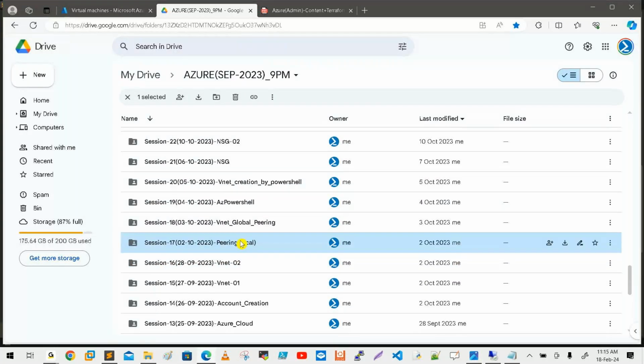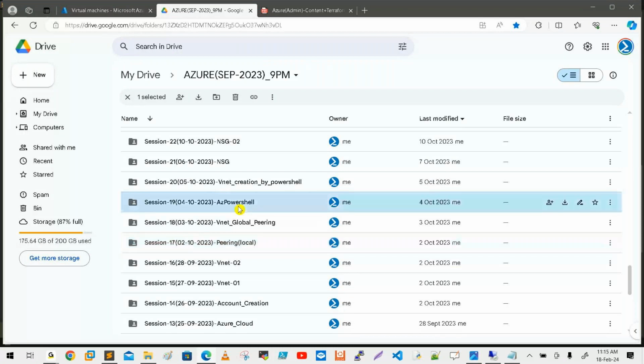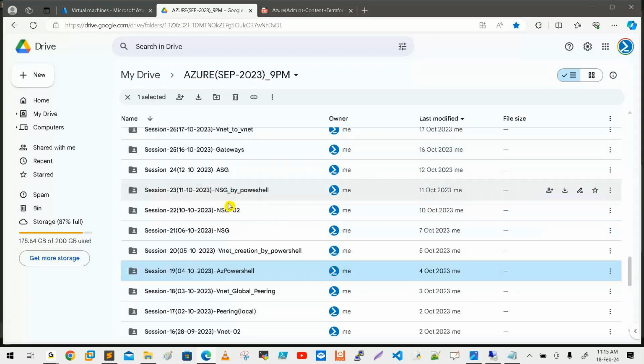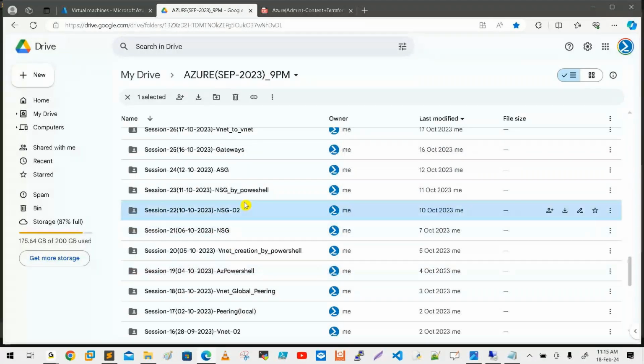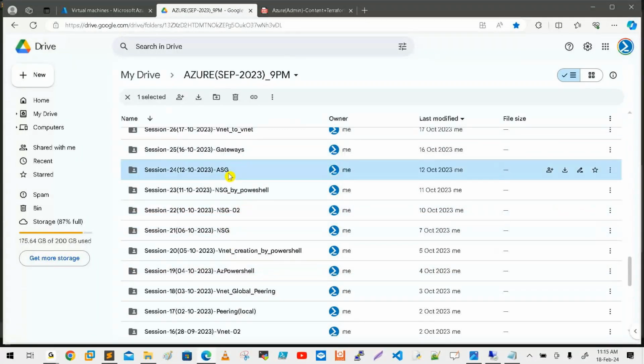With PowerShell also, it is an additional feature for you, if you have that one. See, by the end of the training, how many additional things you are going to get here. Yes, a lot of changes compared to the previous one. Network security group, especially ASG, application security group, added as a complete session.